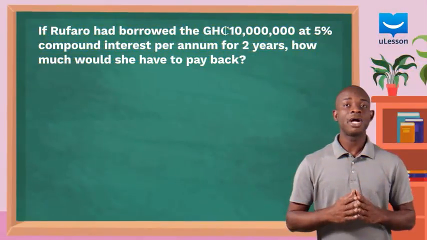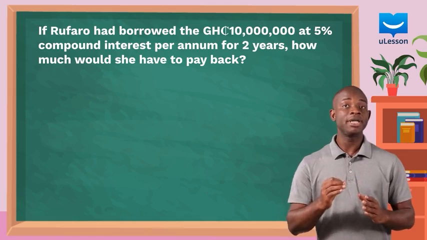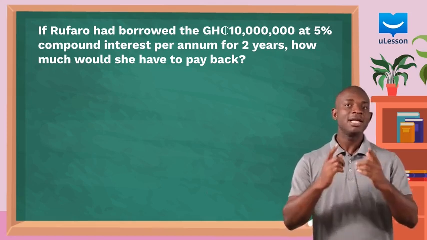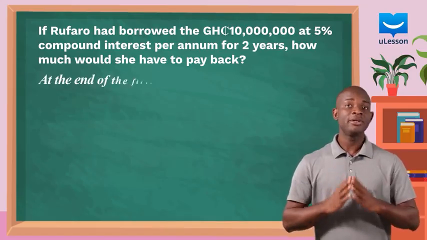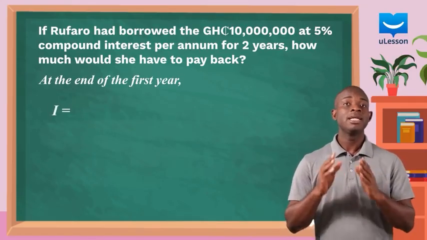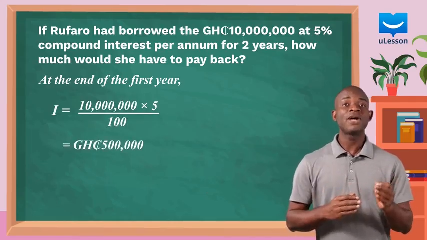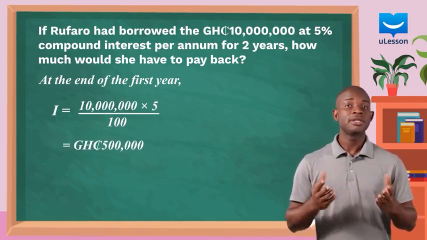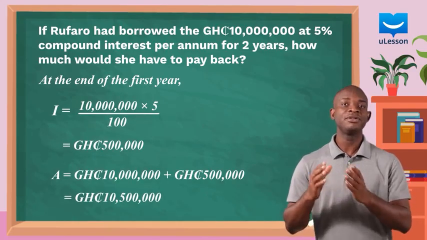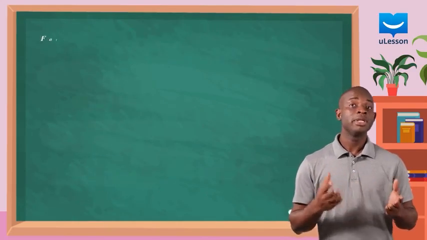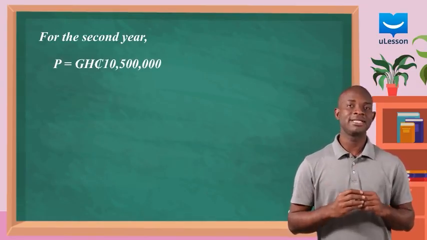So, if Rufaro had borrowed the 10 million cedis at 5% compound interest per annum for 2 years, let's find out how much she would have had to pay back. At the end of the first year, she would have to pay 10 million times 5 over 100, which is equal to 500,000 cedis. This will be added to the original principal to give 10,500,000 cedis.